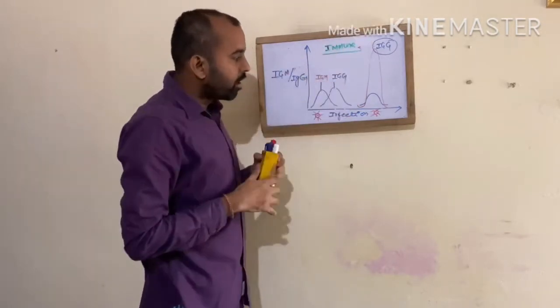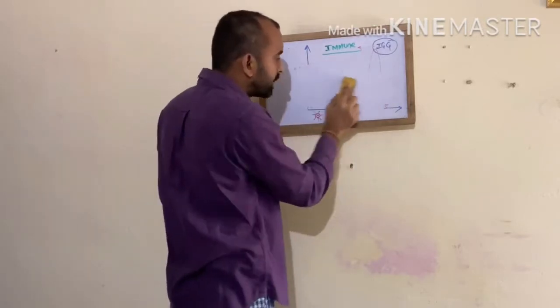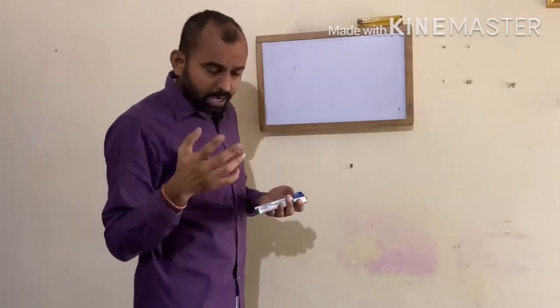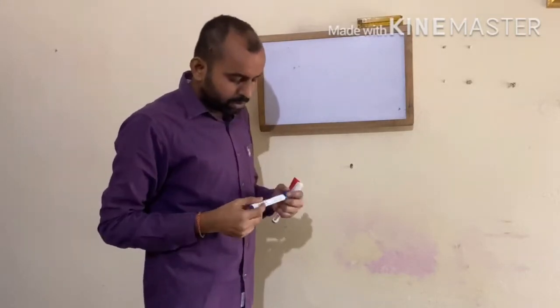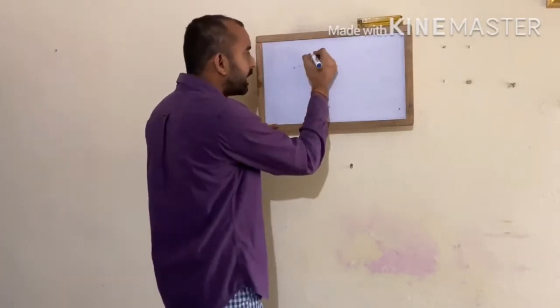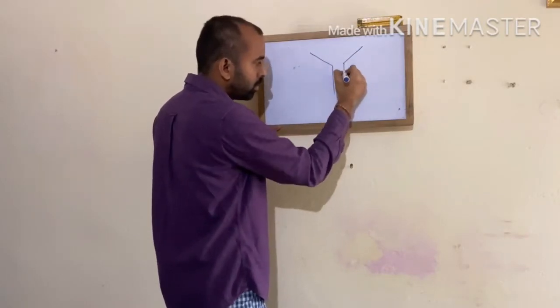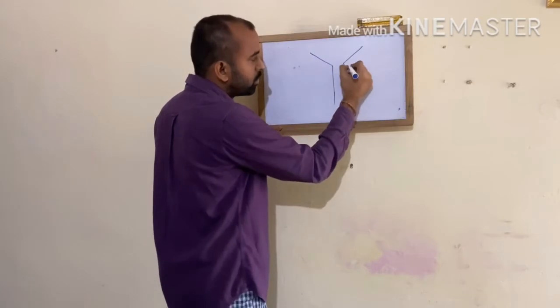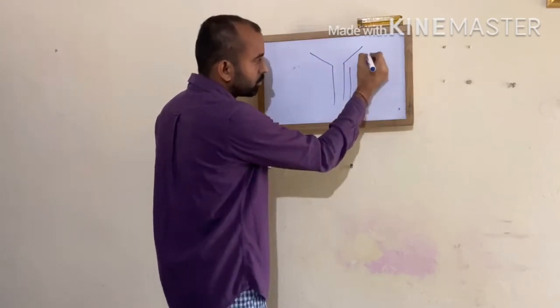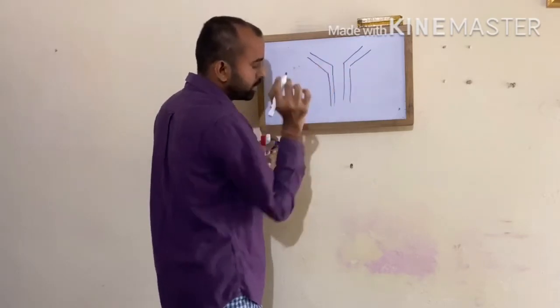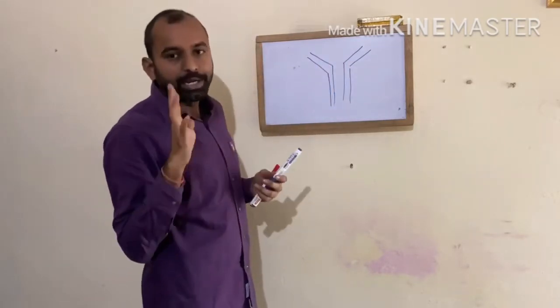So let us see one more basic structure, the structure of antibodies. This is the basic structure of an antibody.